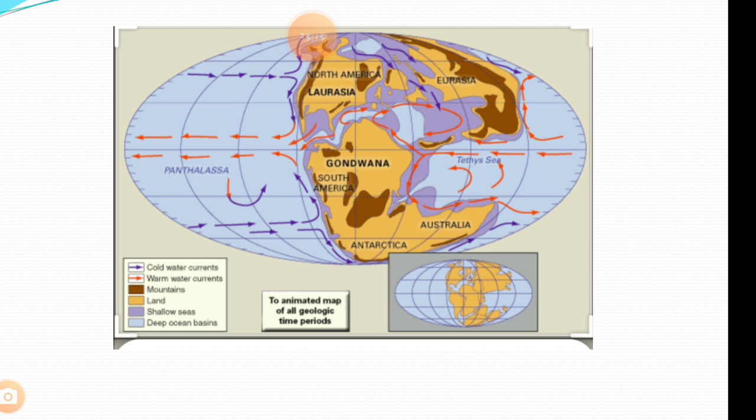First try to understand that India is a part of the Gondwana land, and the Gondwana is the part of which one? Pangaea land. If you understand this in a proper way, then it will be easier to understand. So once again I'll repeat it. Today India is the part of Gondwana land, and the Gondwana land was a part of which one? That is the Pangaea land.